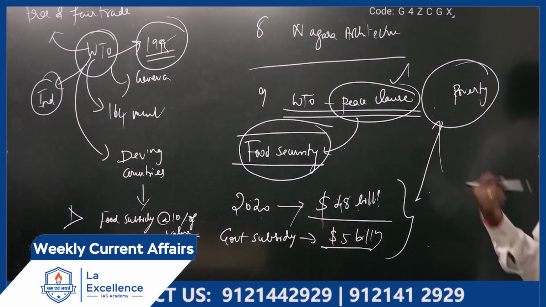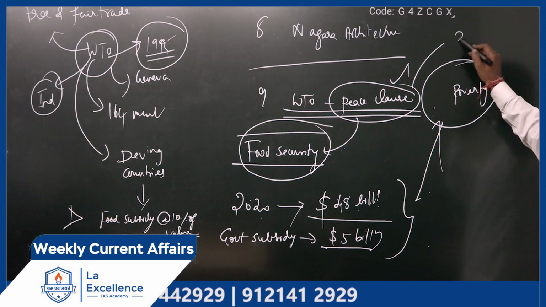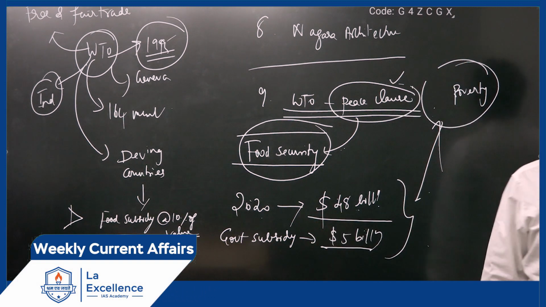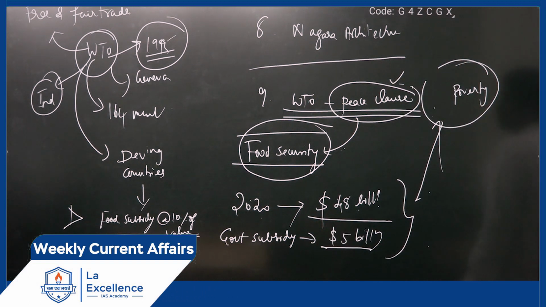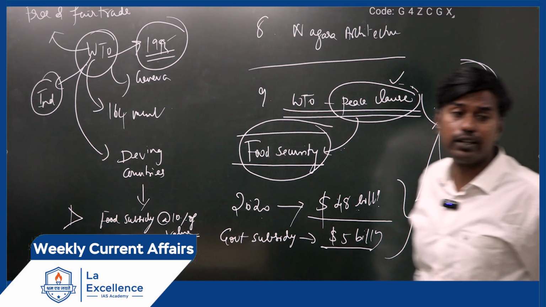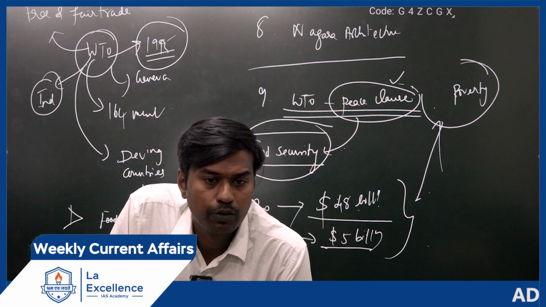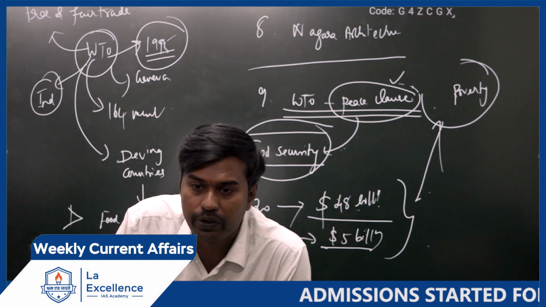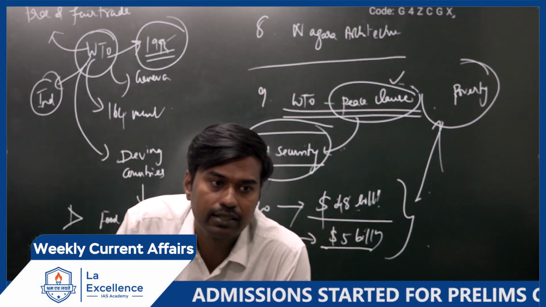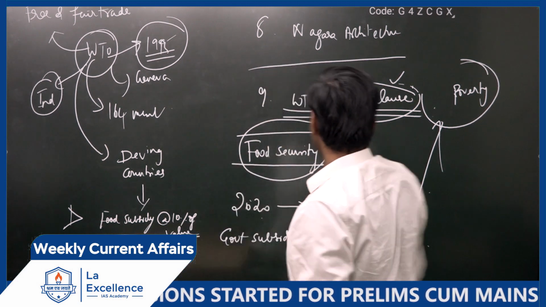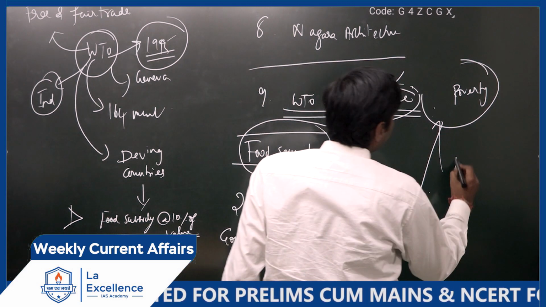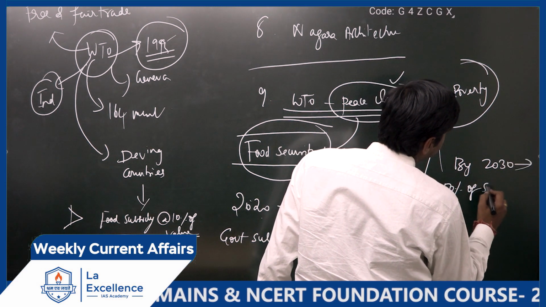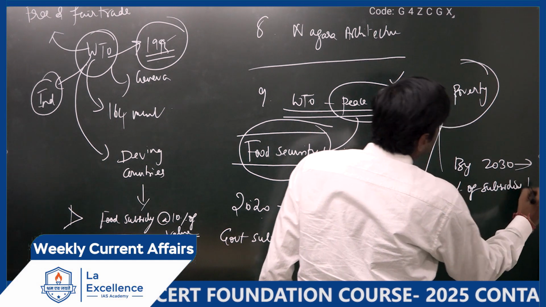Now the problem is, this peace clause was implemented after the COVID time. After the COVID time, very recently, what is the issue they are telling? Go to that: food security. Very recently in this meeting in Abu Dhabi, which is going to happen now, India has been asked for a particular target of reduction. That is, by 2030, we have to reduce how much? 50% of our subsidies. It has to be reduced.